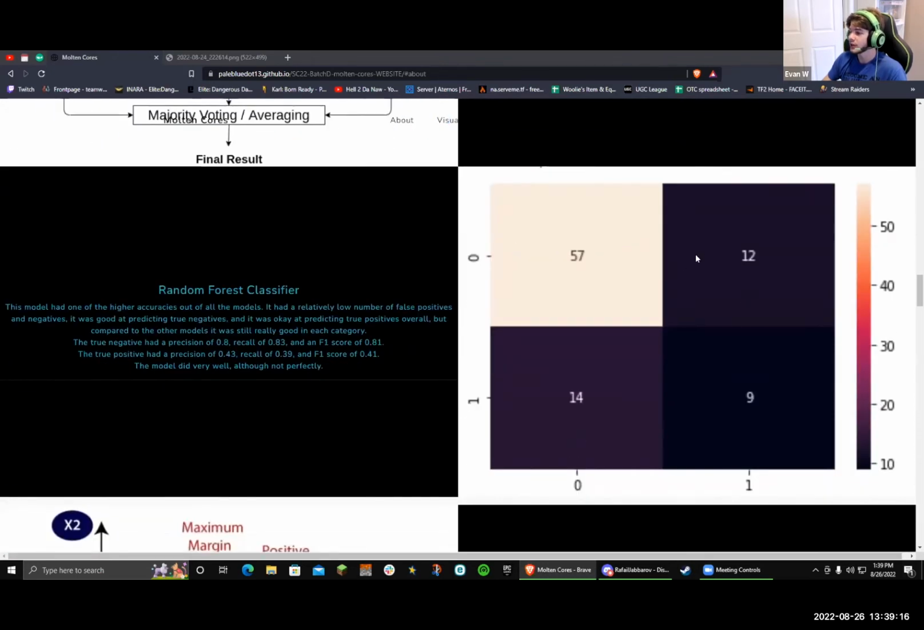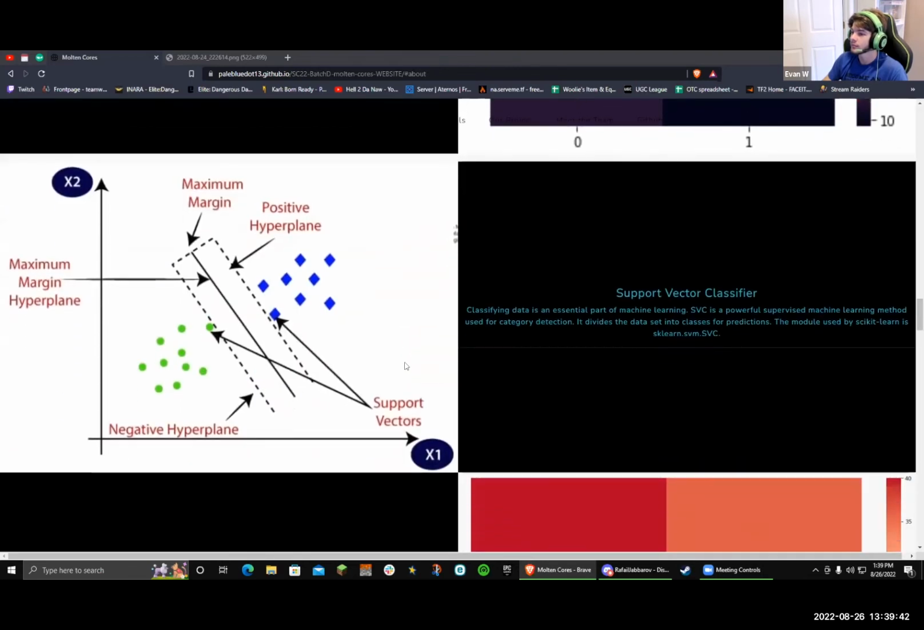For the classifier, it was very good at determining true negatives. It did a pretty good job for true positives, and it has a relatively low rate for false positives and false negatives. The true negatives had a precision of 0.08, the recall of 0.03, and an F1 score of 0.81. True positives had a precision of 0.43, recall 0.39, and F1 score of 0.41. The model did very well, although it was definitely far from perfect.